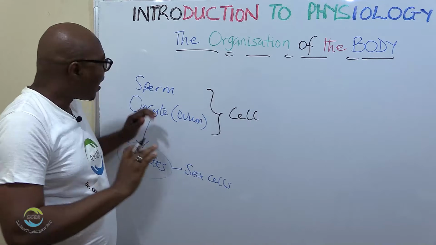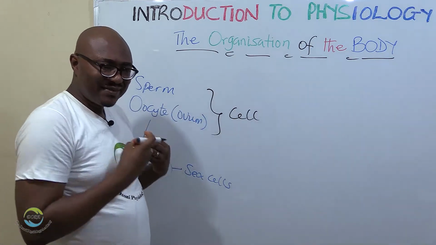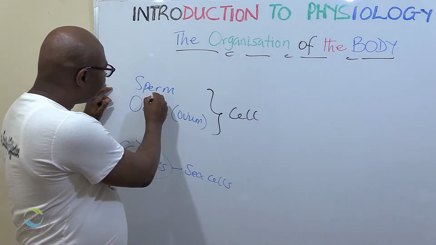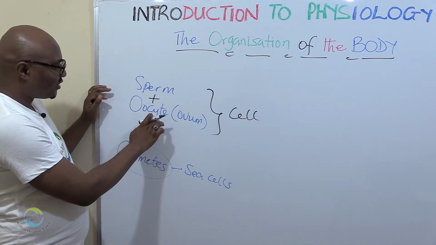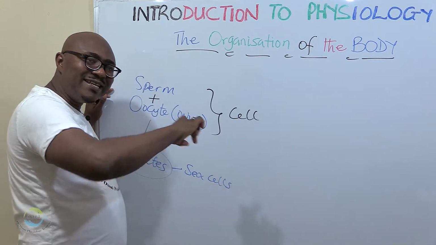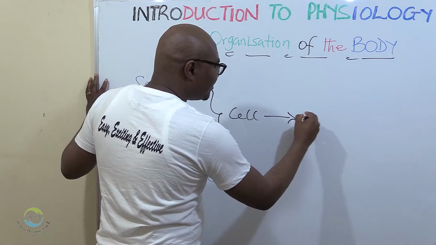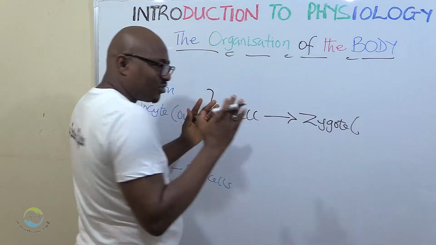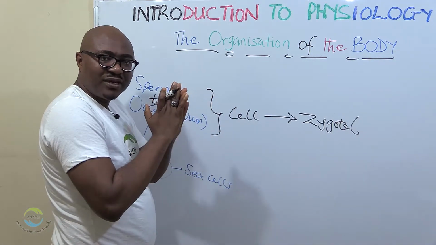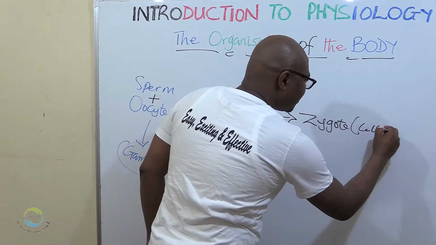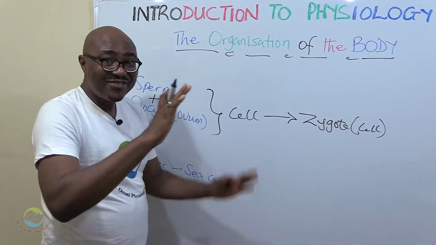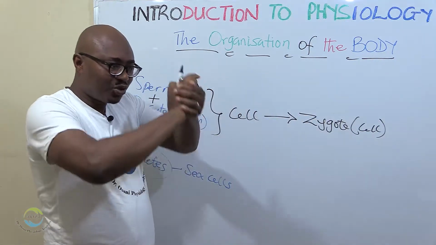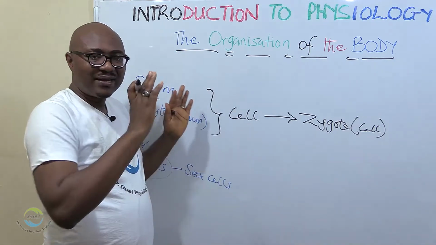So these two things, both of them, sperm and ovum, are cells. So what happens is that when they meet like that, the man injects sperm into the woman. The sperm combines with the ovum to form a new cell known as a zygote. The zygote is one cell. It's like two halves coming together to form one. So that's how you came about, from just one single cell, from mother and father joined together.